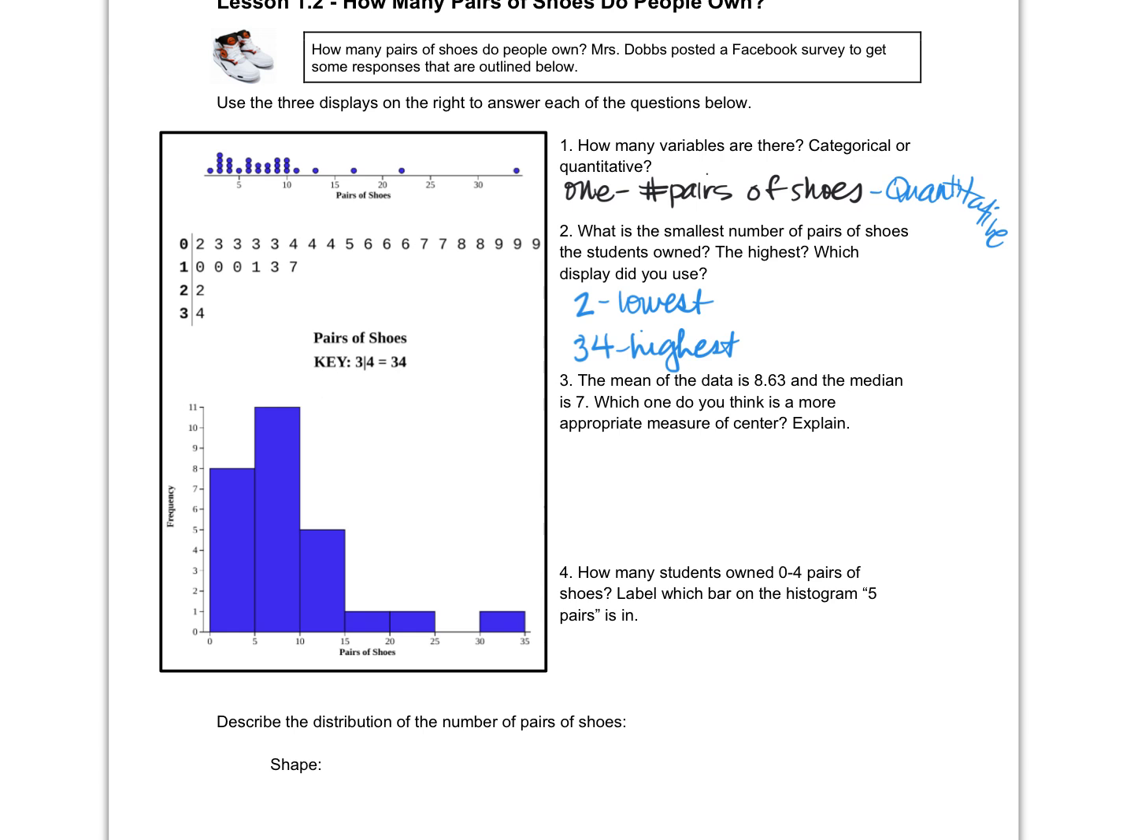Why do you think the 8.63 is a better estimate of what the typical number of pairs of shoes is? Because it includes all the shoes. And so why? And the median, just like the precise middle, it doesn't really include every single shoe. Okay, you're saying median? Median because it's a full number. You can't have 8.63 pairs of shoes.